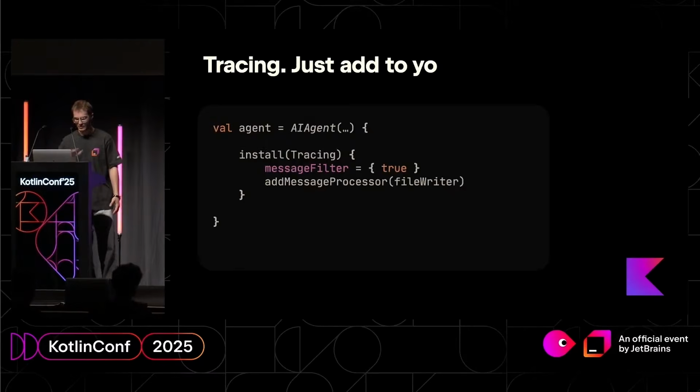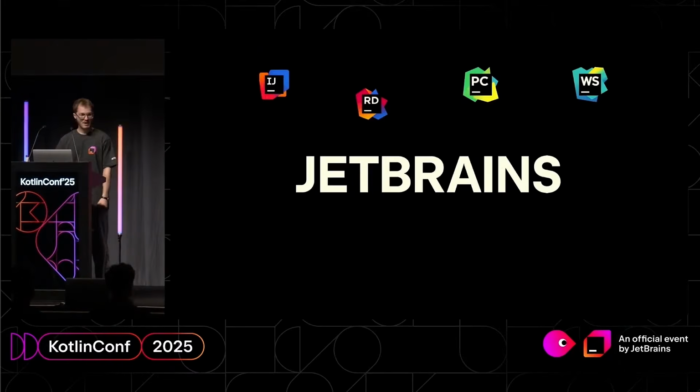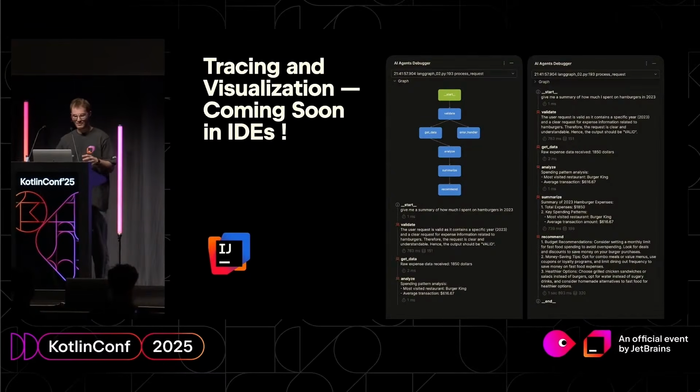And for that, you only do this. You install tracing, and you provide the collector of the traces, where to store the traces. You can implement your own, or you can use one of the available ones. And of course, remember, we are the tooling company. Soon we'll provide IDE support for that, so you'll be able to visualize your strategy, what's happening right now in the agent, and also see the trace and debug the agent using your IDE.